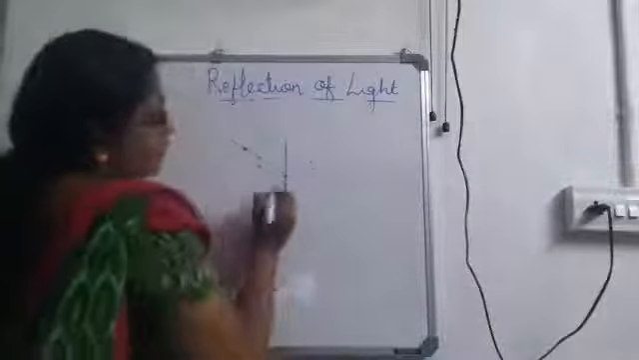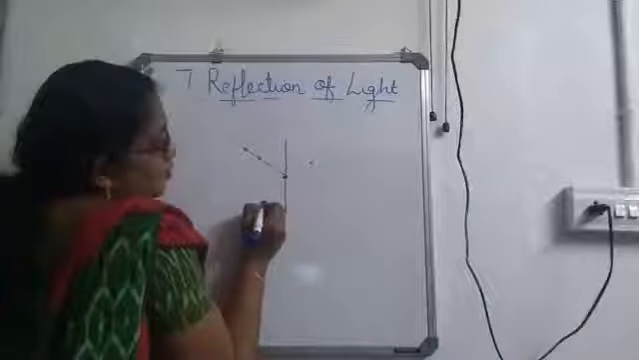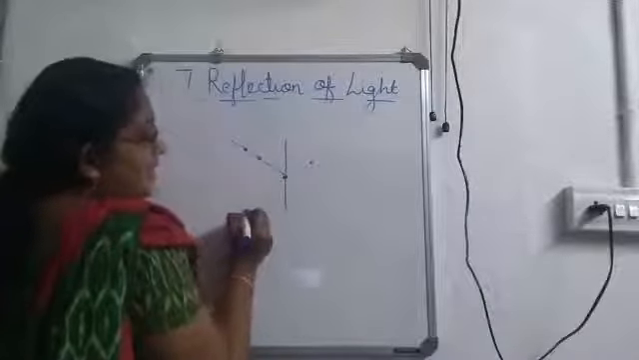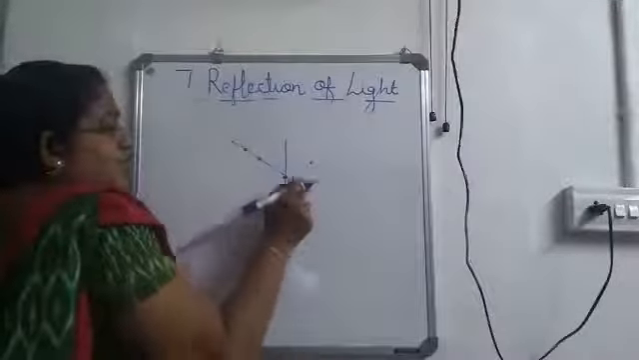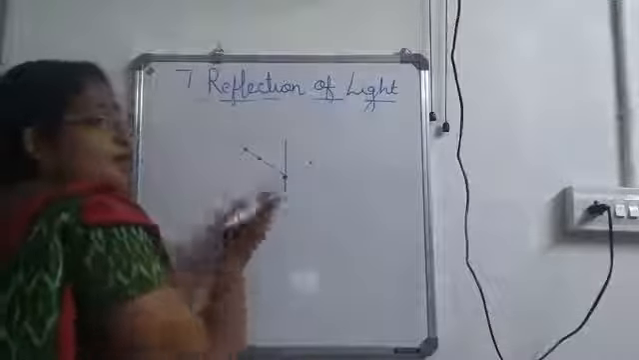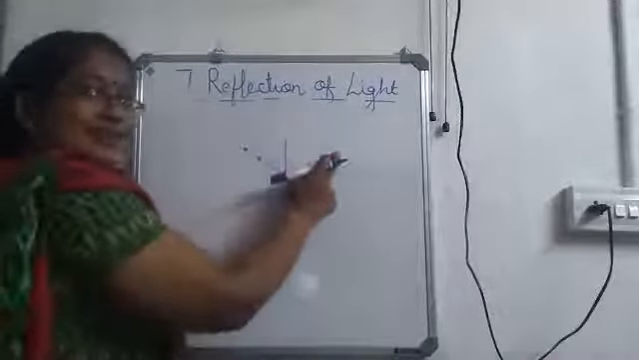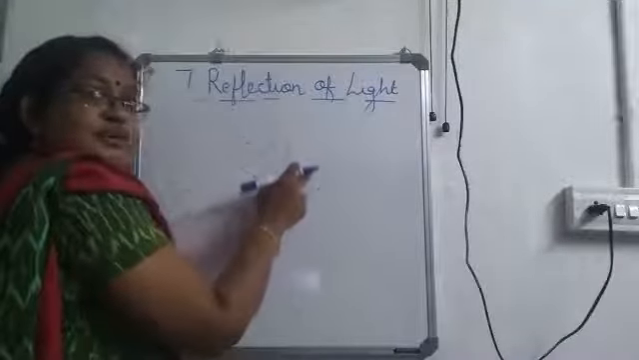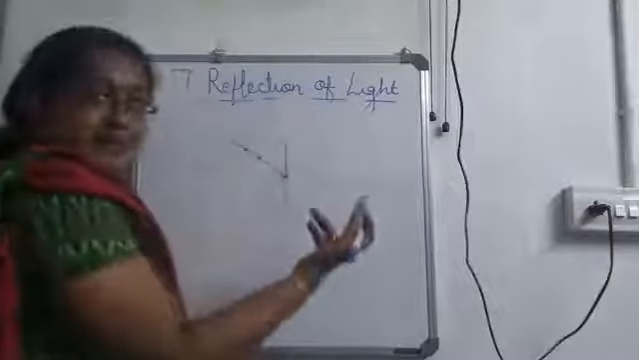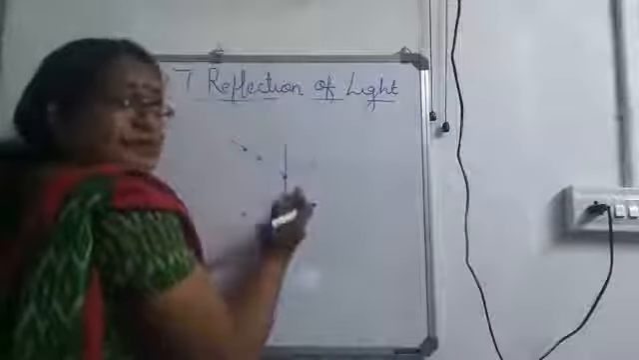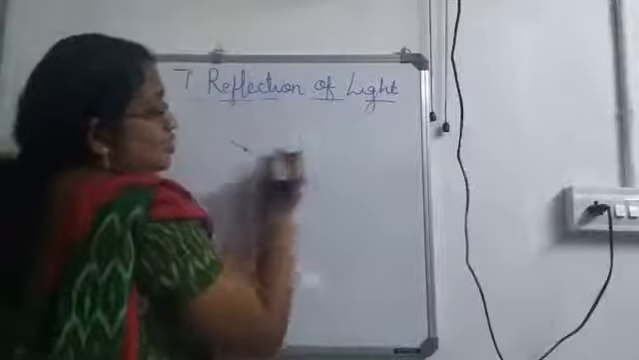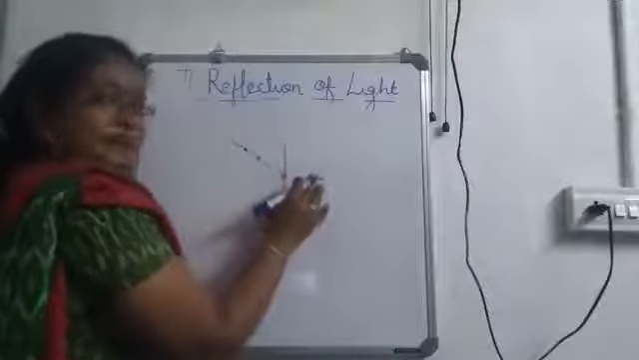Now looking through the mirror, I'll take 2 more pins and I just put it here such that all these 4 pins should come in a straight line. These 2 are the pins which we can see inside the mirror. Okay, here we have the mirror and inside the mirror we can see the image of these 2 pins. That is what I have drawn here.